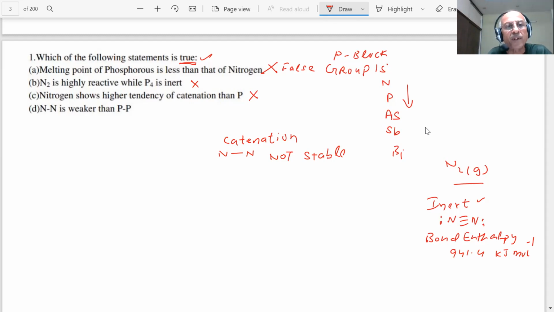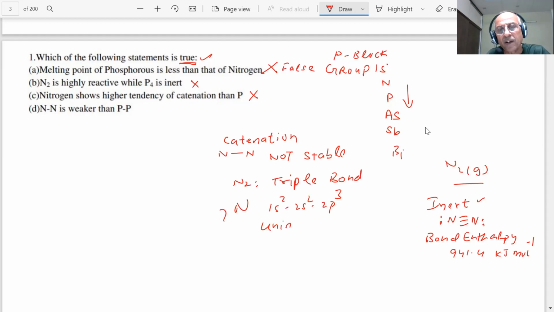The important point, students, is that nitrogen has a triple bond. Nitrogen's atomic number is 7, with configuration 1s2, 2s2, 2p3. What happens when nitrogen is formed, students? As you can see here, nitrogen has a unique tendency to form p pi-p pi multiple bonds.